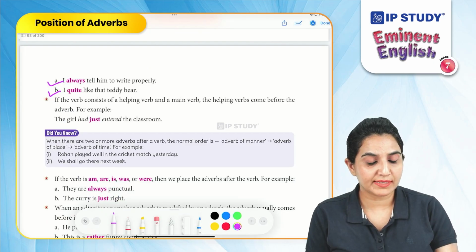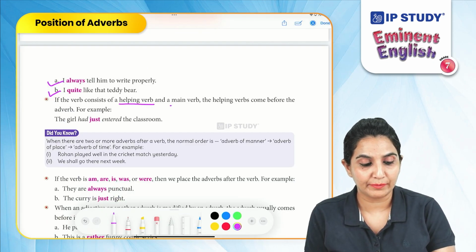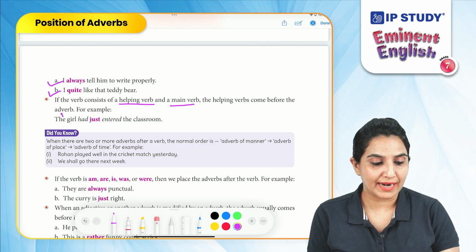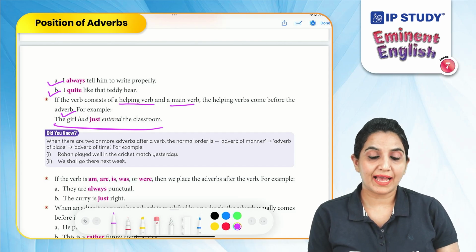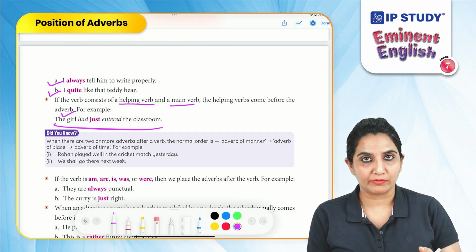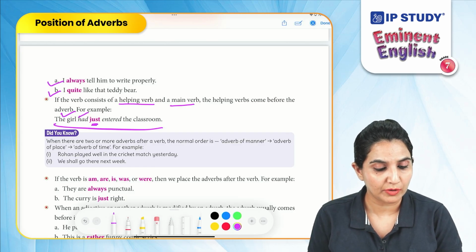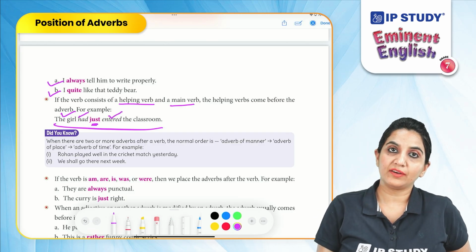If the verb consists of a helping verb and a main verb, the helping verbs come before the adverb. Like, the girl had just entered the classroom. So here we have a helping verb and the main verb. So we can place the adverb in the middle of the helping verb and the main verb.